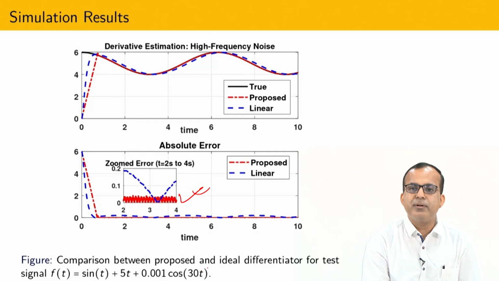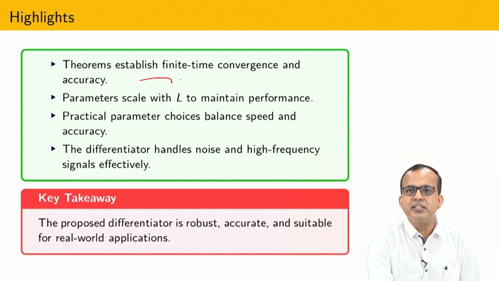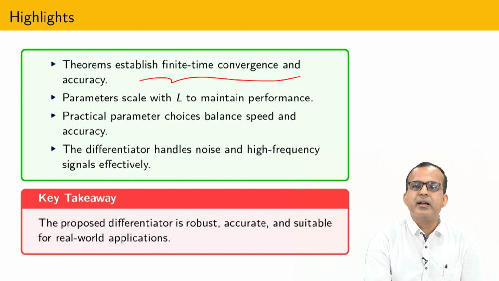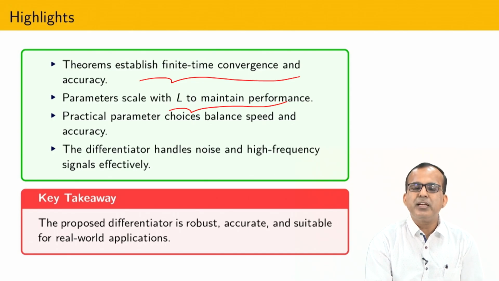It might be possible this is 500, 600, 1000, something like that. Due to that reason it is better to utilize the robust exact differentiator that is based on the super twisting algorithm, and the gain set we have also given. Obviously the theorem established the finite time convergence and accuracy, because one of the main intentions is to show accuracy in presence of bounded level measurable noise. L will maintain the performance. So if you can correctly identify L, then the performance of your differentiator algorithm is very high, and